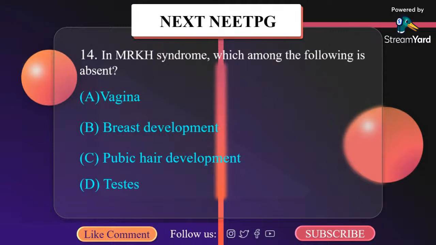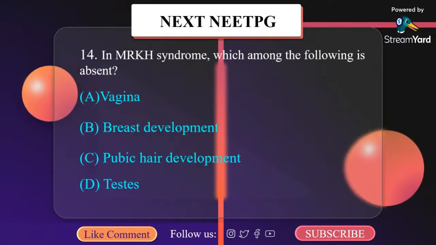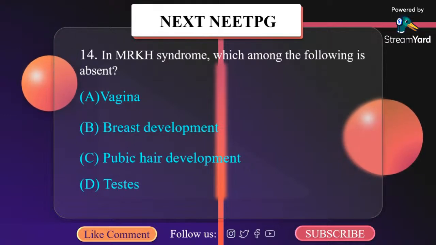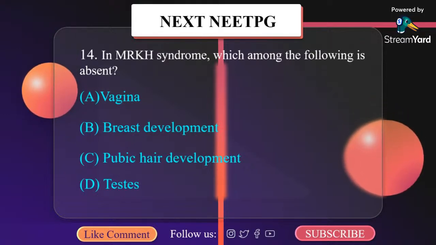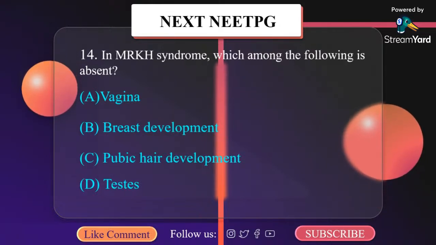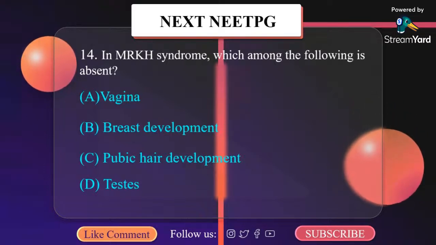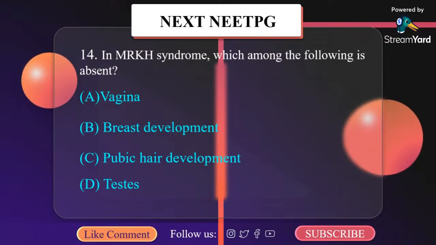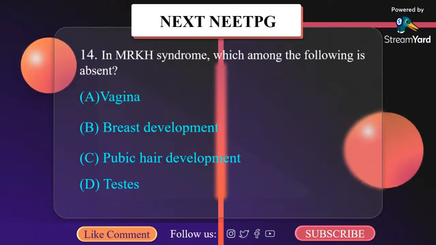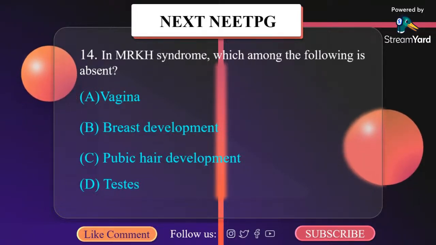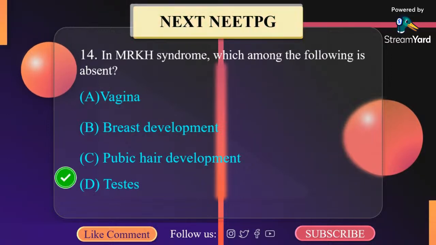In MRKH syndrome, which among the following is absent? A. Vagina, B. Breast development, C. Pubic hair development, D. Testis. See, MRKH syndrome is also known as MURCS syndrome: Mullerian agenesis, renal aplasia, cervicothoracic somite dysplasia. MRKH, that is Mayer-Rokitansky-Kuster-Hauser syndrome, has a karyotype of 46XX. So the gonads present are ovaries, in contrast to androgen insensitivity syndrome, where testes are present. MRKH syndrome is characterized by congenital aplasia of the uterus and upper part of the vagina in women showing normal development of secondary sexual characters. It is testis.